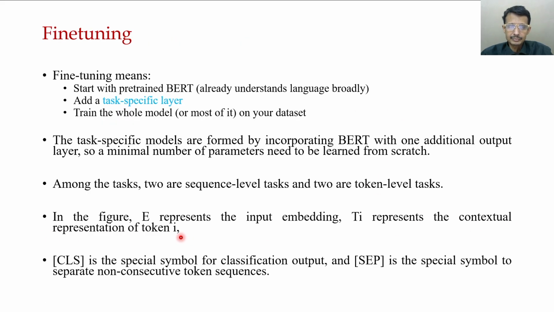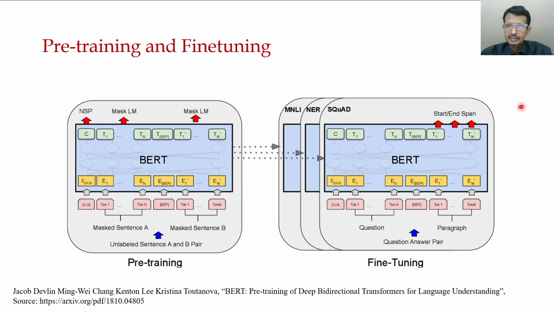Here is the special symbol for classification output, and separator is the special symbol to separate non-consecutive token sequences. So these are the different tasks. This is the question answer pair, the question and paragraph, and in this way it is being fine tuned.